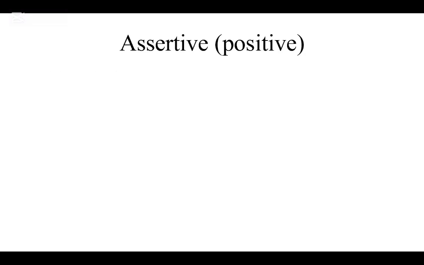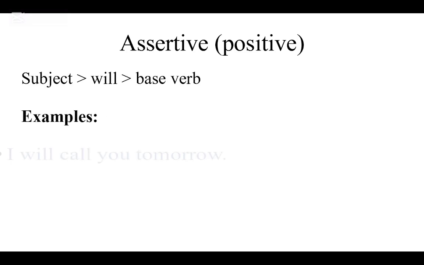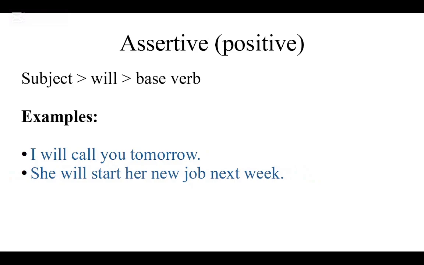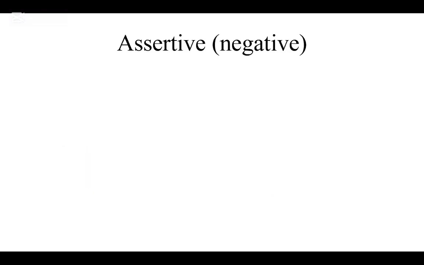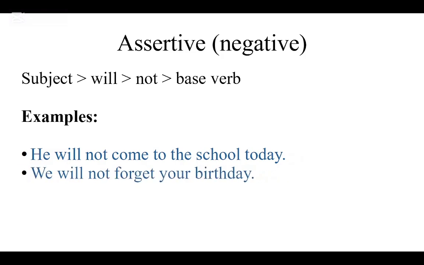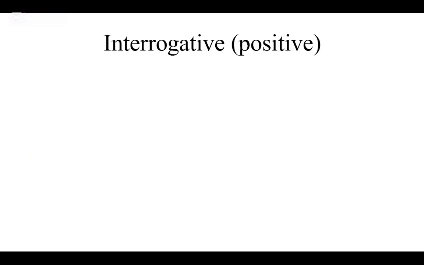Positive statement. Structure: subject plus will plus base form. Examples: I will call you tomorrow. She will start her new job next week. It doesn't matter who the subject is, just add will and the base verb. Negative statement. Structure: subject plus will not plus base verb. Examples: He will not come to school today. We will not forget your birthday.